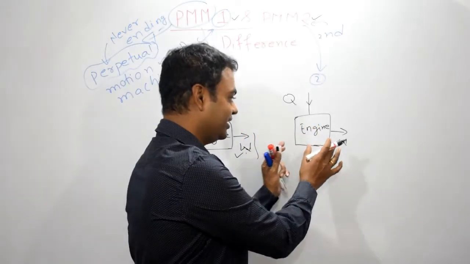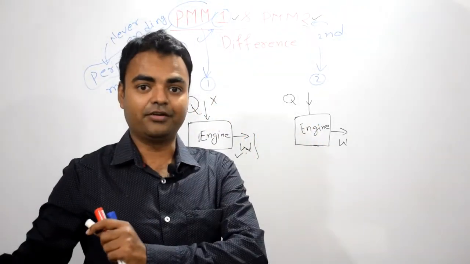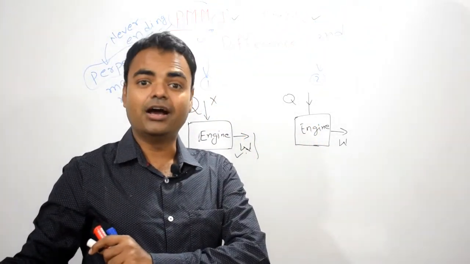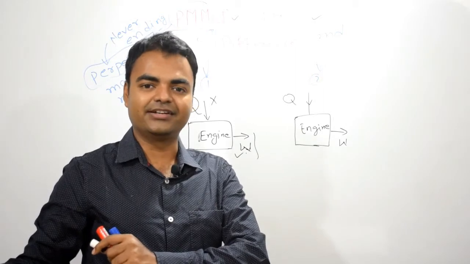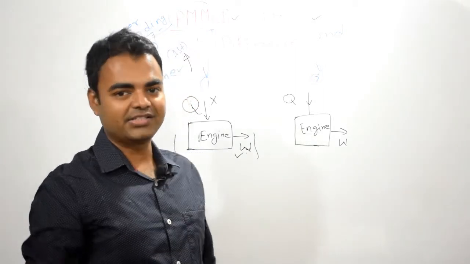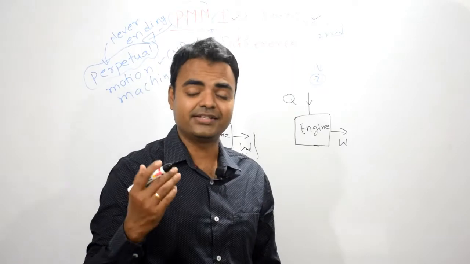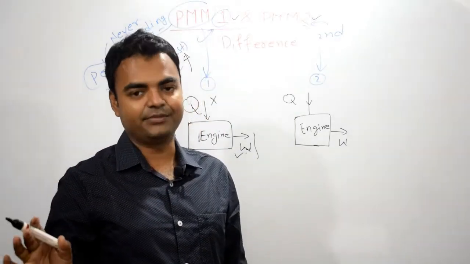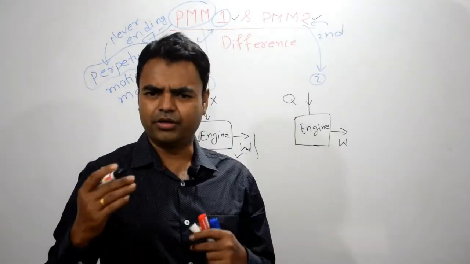Based on this concept, we got a few other things also, which we generally study after studying the second law of thermodynamics, like the Clausius statement and Kelvin Planck's statement. But here we are not talking about those statements.